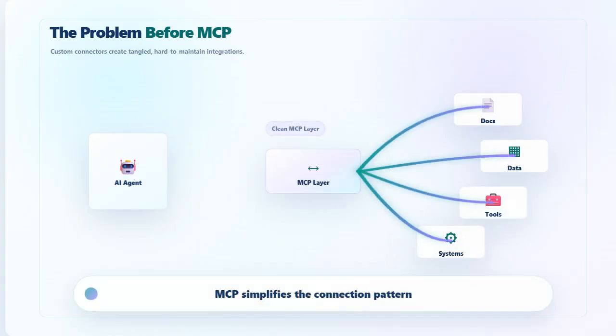Now let's look at the problem before MCP. Before standards like MCP, integrations were often fragmented. One tool needed one custom connector. Another system needed another custom connector. This creates repeated work for developers. It also makes maintenance harder. As agents grow, fragmented integration becomes a major bottleneck. MCP tries to reduce this integration complexity.